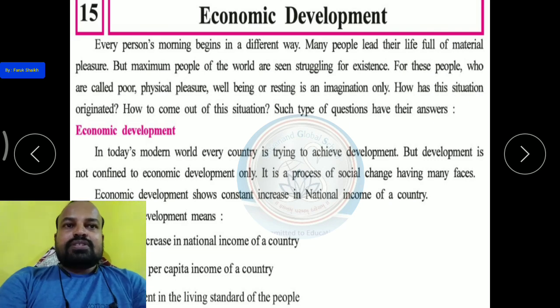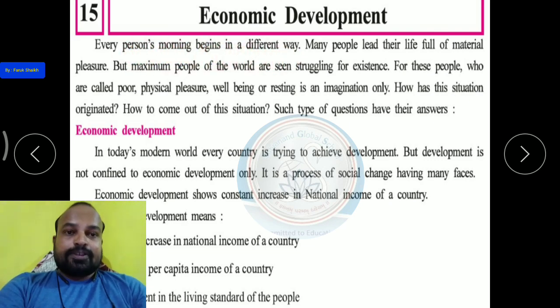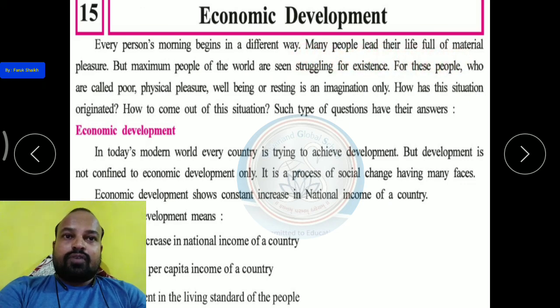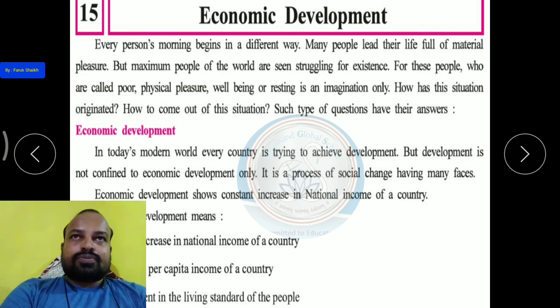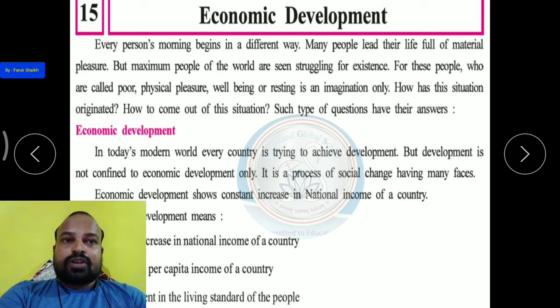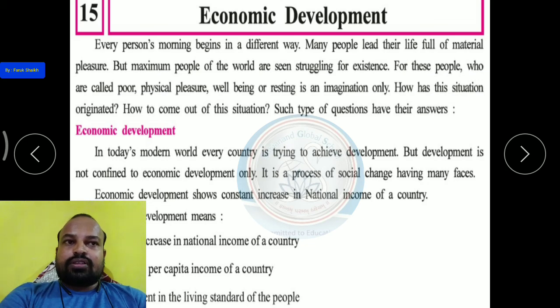Every person's life is different. Many people lead their life full of material pleasure. Material pleasure means they can sleep during the night in an AC, air conditioner. They also have very good facilities, houses well furnished. They can live full of material pleasure: bikes, cars, TVs, mobiles, all these gadgets they already have. So these types of people live full of material pleasure, but the maximum number of people in the world